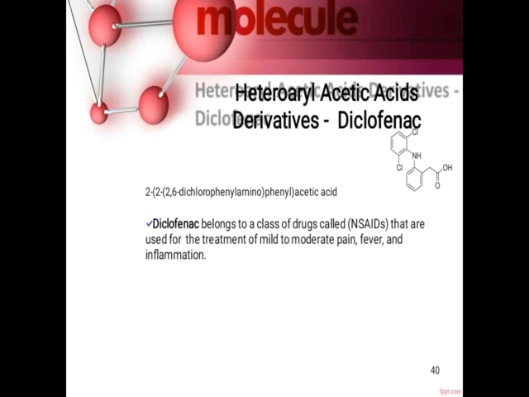The next drug is a heteroaryl acetic acid derivative, that is diclofenac. So here acetic acid is present. It is a heteroaryl acetic acid. Diclofenac belongs to the group called NSAIDs that are used for the treatment of mild to moderate pain, fever, as well as inflammation.